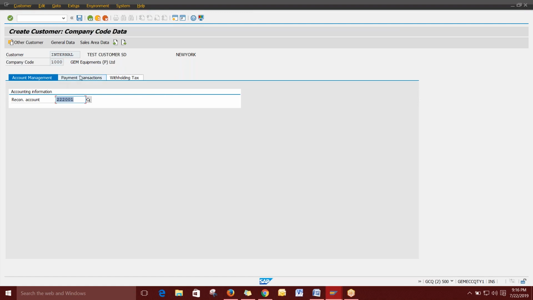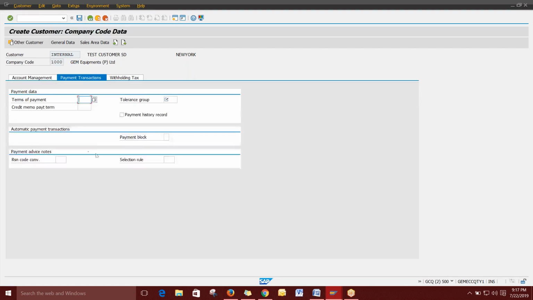So in the next tab, you can see the payment transaction. Directly go to the payment transaction. Only two things we are going to give: one is the terms of payment, then the tolerance group.